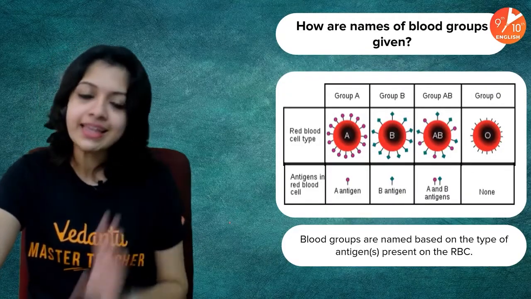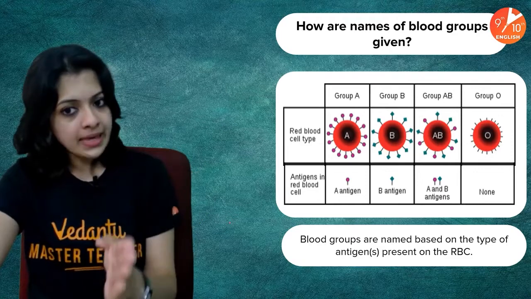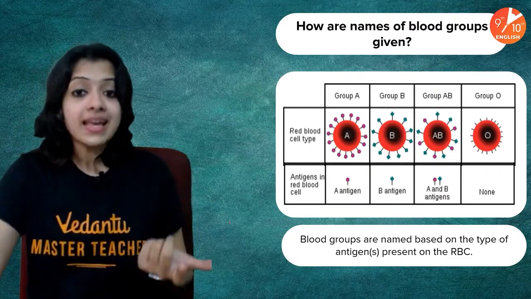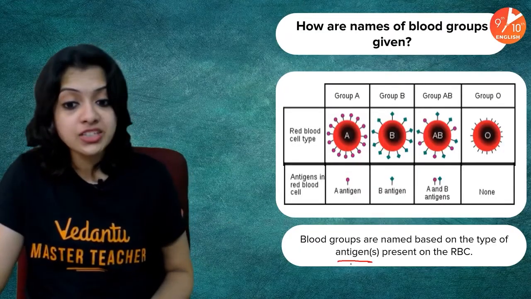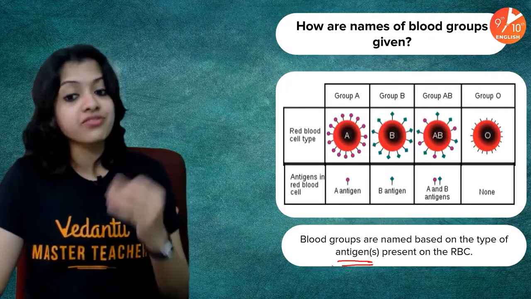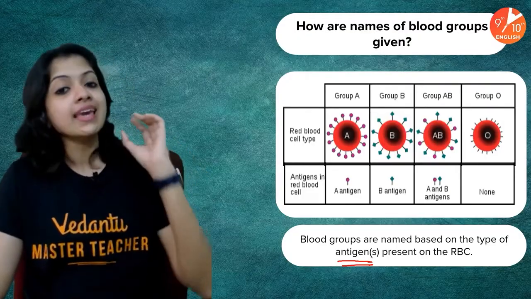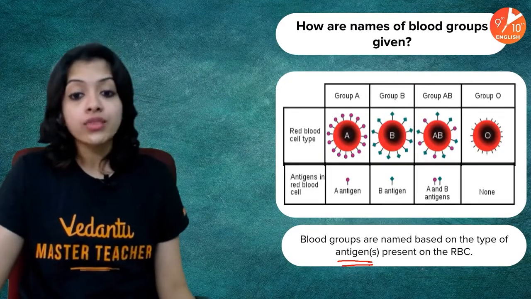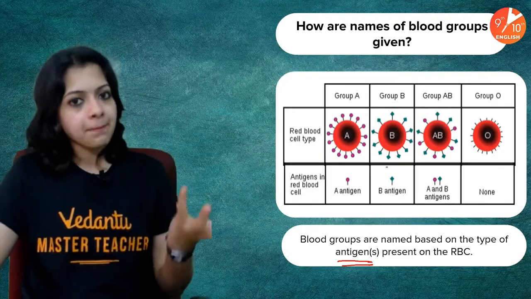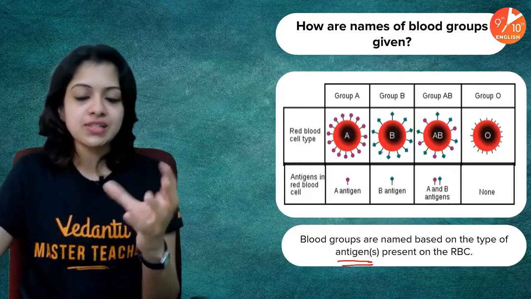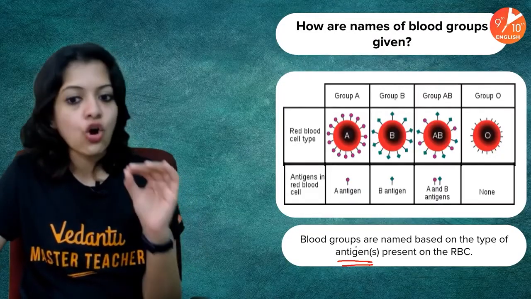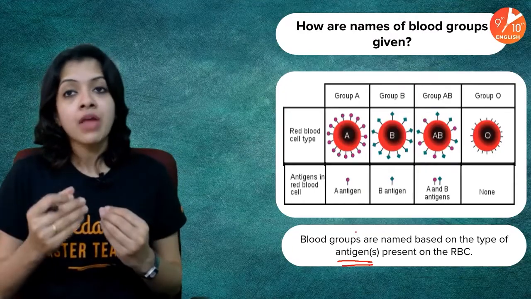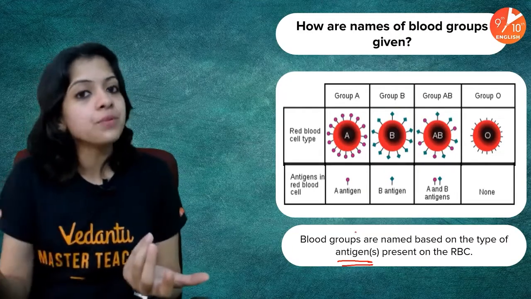You must have heard that there are 4 major blood groups: A, B, AB, and O. The names are given based on the type of antigens, which are a type of glycoproteins present on the RBC. I told you what RBCs are, red blood cells, which are there in your blood. On the surface of these RBCs, in some people, there can be the presence of certain glycoproteins called antigens. In general, what is an antigen? It's any substance which can trigger an immune reaction.